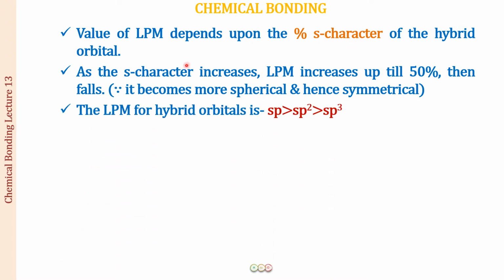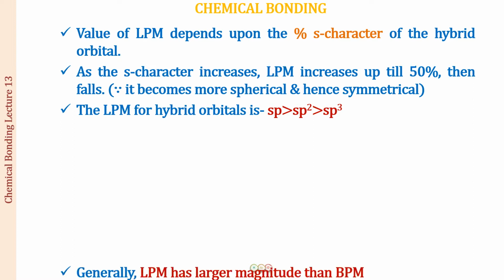As the s character increases, the lone pair moment increases up till 50%, and then it falls, because after 50% the orbital has much more s character. It becomes more spherical and hence more symmetrical, and therefore there is less lone pair moment.